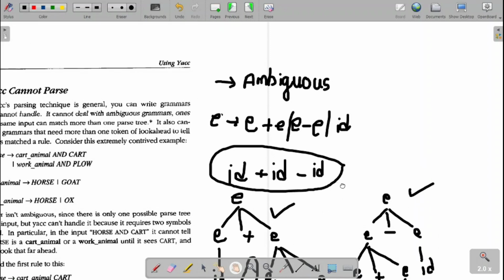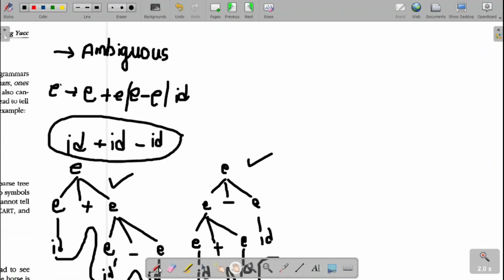Then the second one: it cannot parse the look ahead grammar. What is that look ahead grammar? Let us see. Let me take one simple example. S derives A, and the terminals, let me take it as B and E over here.